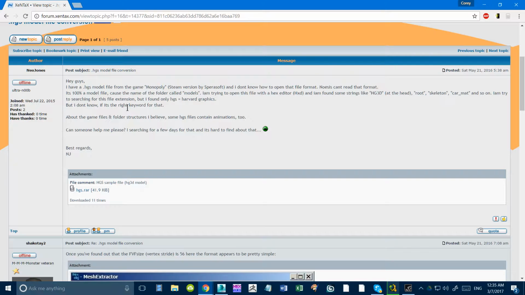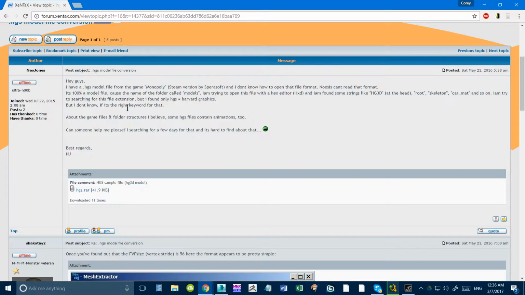It's 100% a model file because the name of the folder is called models. I am trying to open this file with a hex editor, and I found some strings like HD3G at the head, root, and so on.